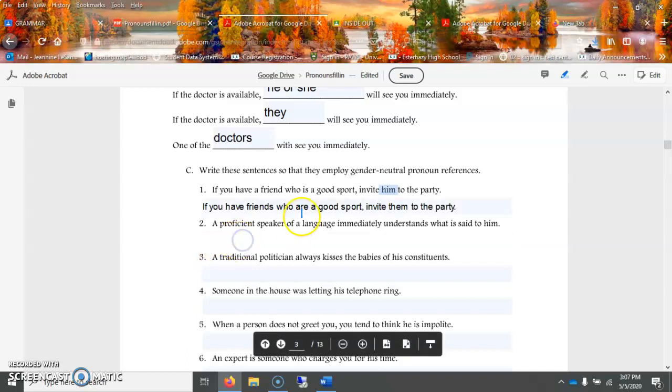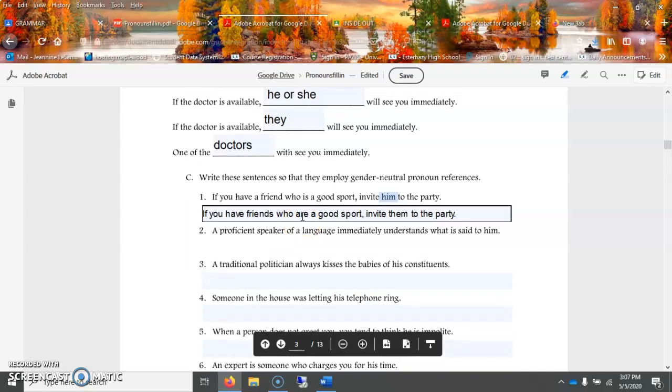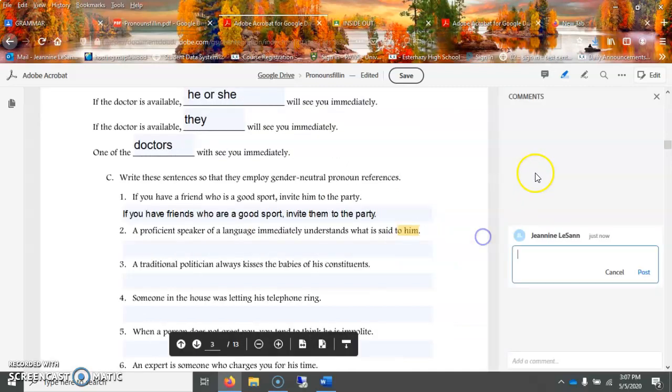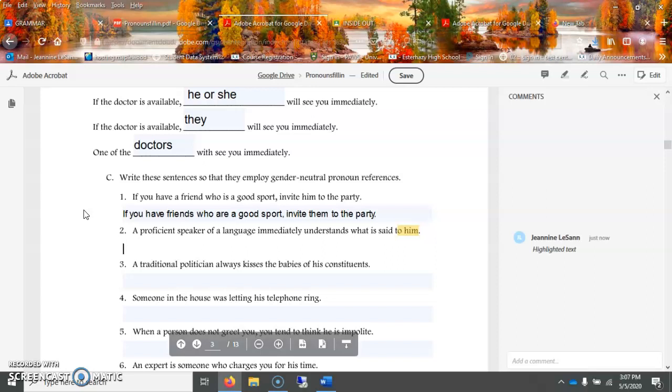Next one, a proficient speaker of a language immediately understands what is said to him. So again, if we change the him, which is what we need to change here, we also need to change some other things in this sentence. So proficient, I'm trying to read and type at the same time.